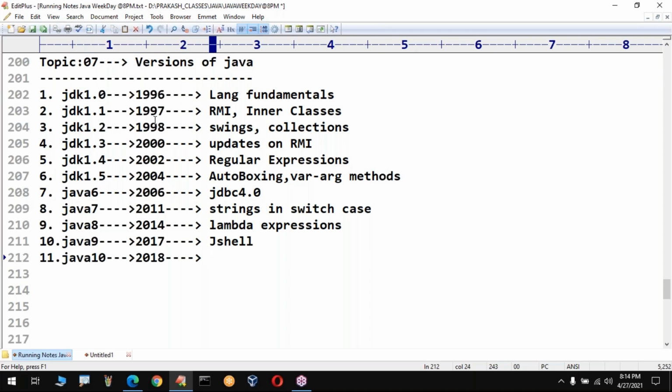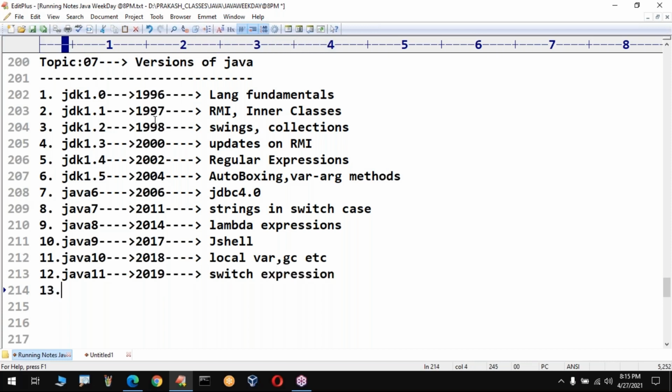Okay, on this Java. Then Java 10, which was released in 2018, where we have the local variables concept. The local variables concept is introduced here, and then garbage collection and extra features are all introduced in this 10th version. What is the next version? It is nothing but Java 11. Do you know this Java 11 was released in 2019? Switch expressions are introduced in this version.